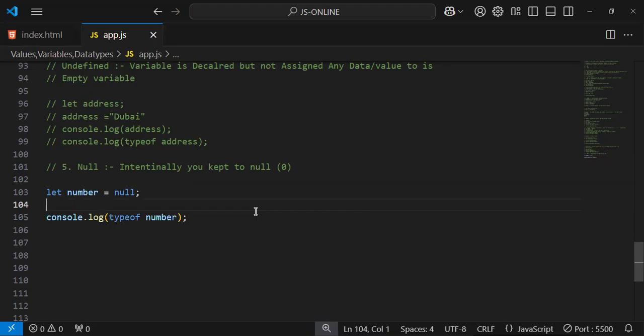But null doesn't contain any data. The whole coding community of JavaScript is not ready to accept this. So don't worry about that, we don't use null that much. Just remember the type of null is object.